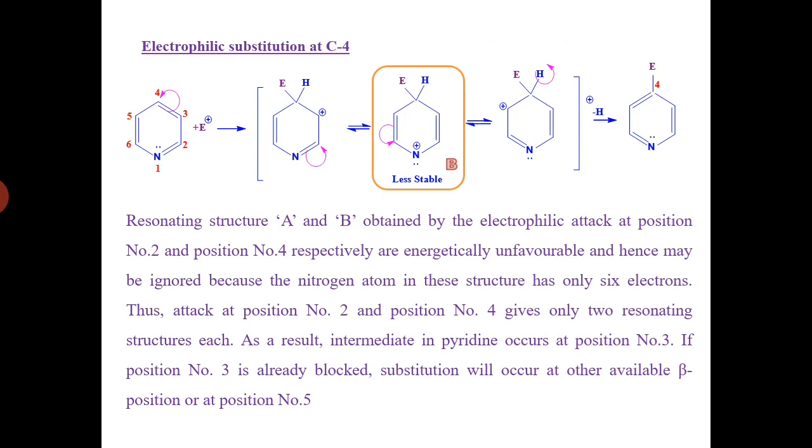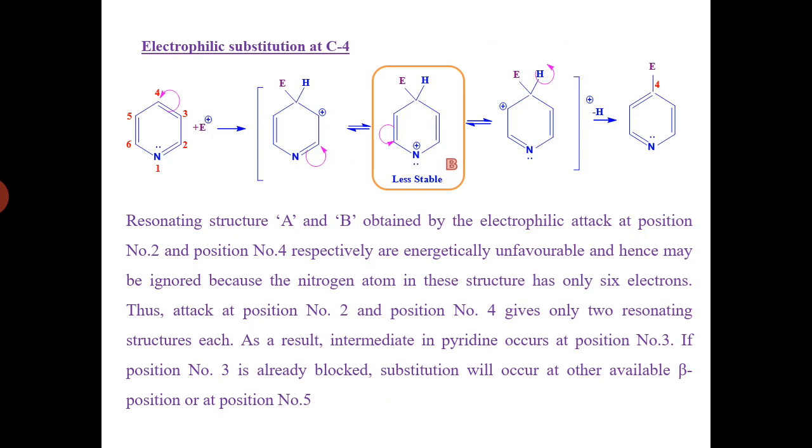In electrophilic substitution at the C4 position also, as the bond pair is abstracted by carbon number 4 towards itself, carbon number 3 becomes positively charged. After attachment of the electrophile to the C4 position, with hydrogen already attached to that carbon, we get a positive charge at carbon number 3 and that carbon becomes unstable.